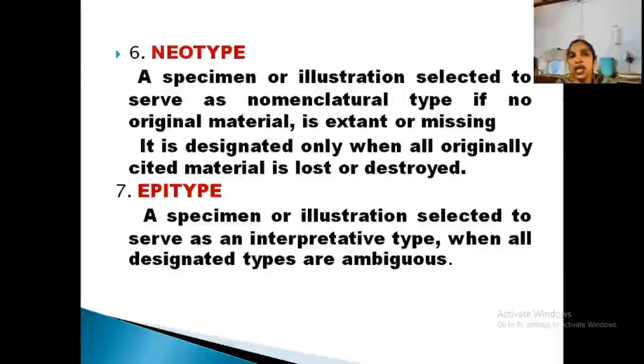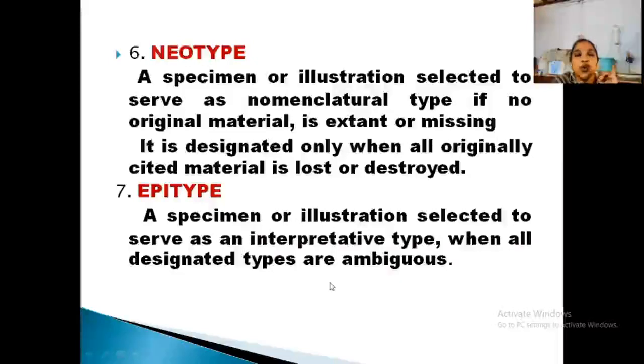So nothing is left or associated with the material. Then the new author will select a specimen or illustration as type, that is known as neotype. Clear? Epitype is what? When all the above mentioned types are vague or not clear, then an author can select a type for interpretation only. That is known as what?